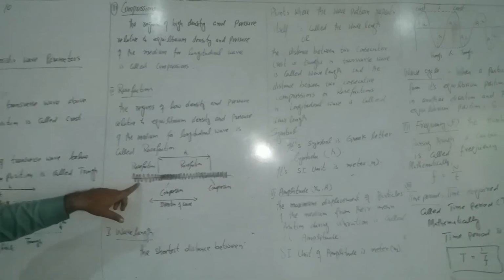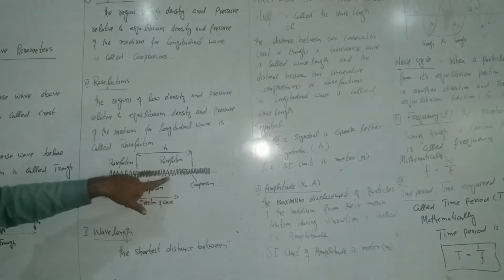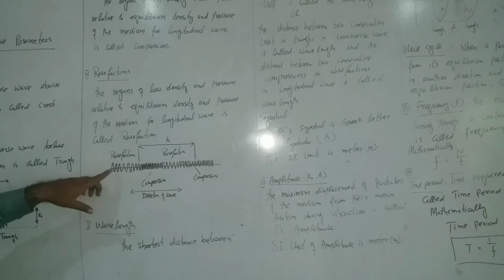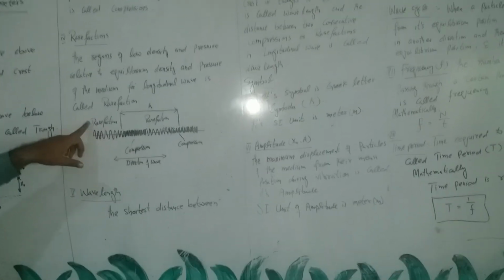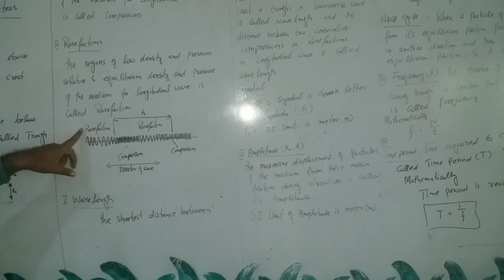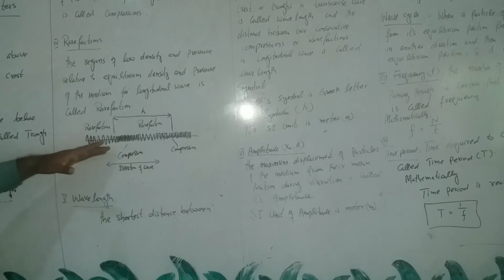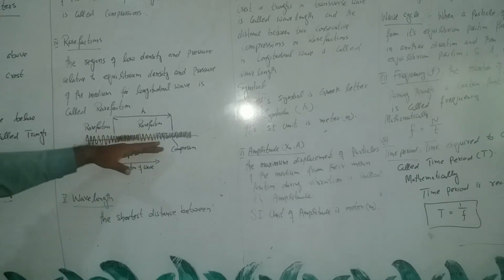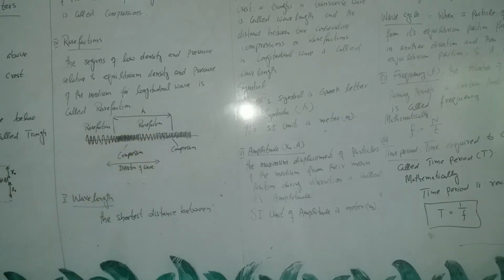And here the density and pressure are smaller as compared to the equilibrium position. So these regions are known as rarefactions. It should be noted that a longitudinal wave propagates through these rarefactions and compressions, while a transverse wave propagates through crests and troughs. Now to define wavelength, in case of transverse wave, the distance between two consecutive crests or two consecutive troughs is known as wavelength.